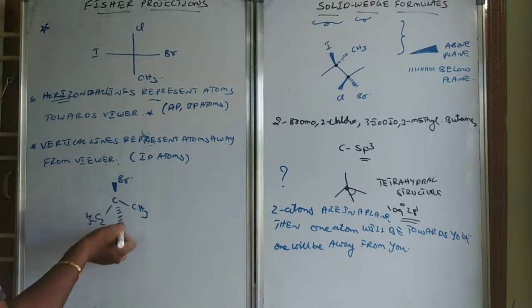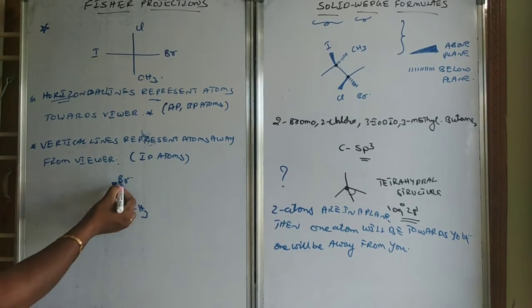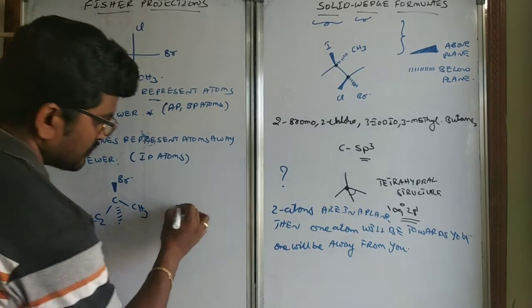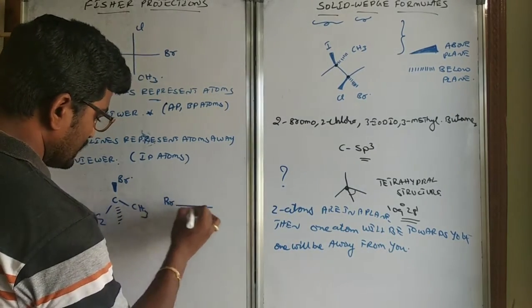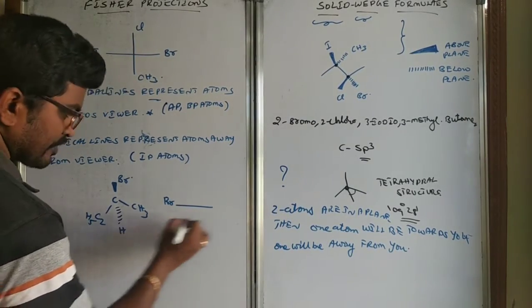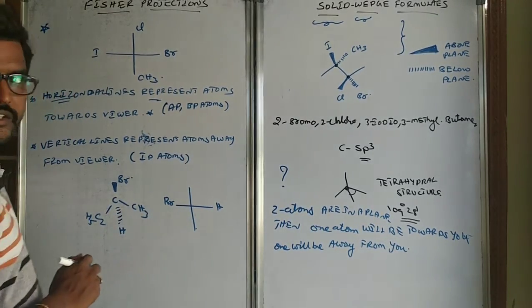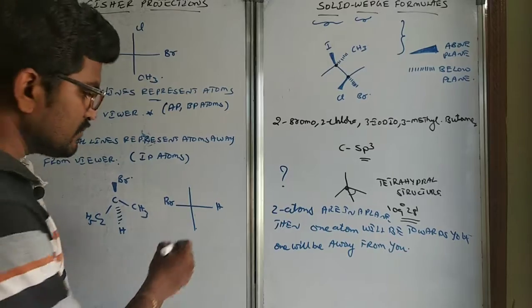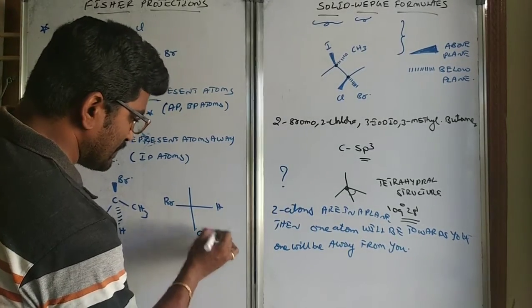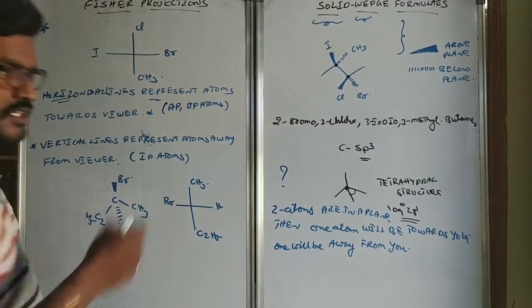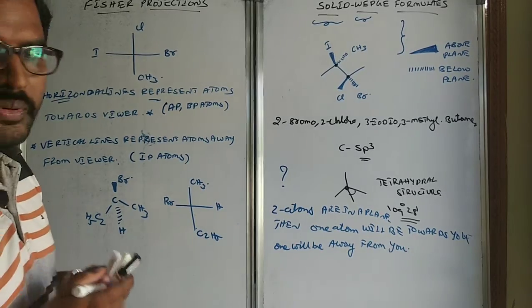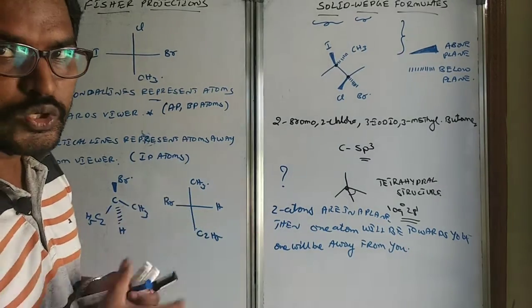How can you represent this? These two are towards you, so you will write bromine and then hydrogen on a horizontal line. Among CH3 and C2H5, always remember the long chain should be represented at the bottom and the short chain at the top. Then you can continue. These are the rules.